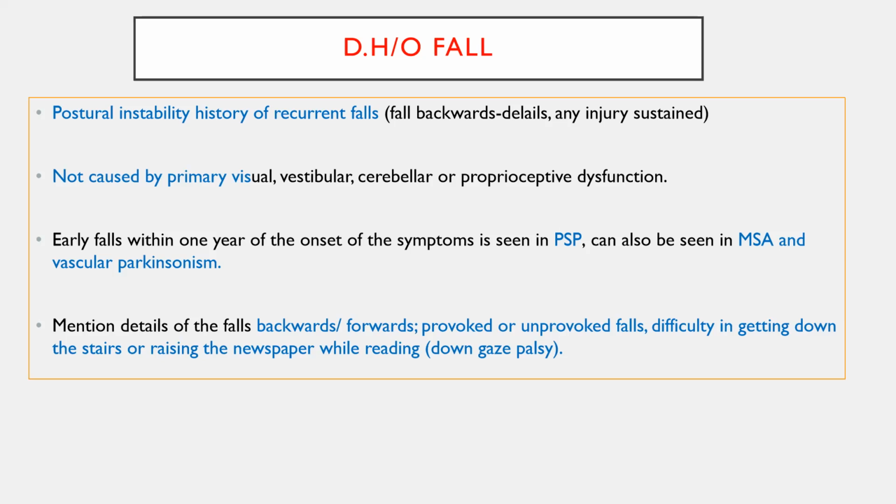Okay, so down gaze palsy also you need to ask. Down gaze will be needed whenever reading the newspaper or having food. So the patient will turn the head to see the object, or turn the head completely to take the food. These are a few of the histories given by the patient. Down gaze palsy should be asked as a part of the diagnosis of progressive supranuclear palsy, secondary to postural instability. Okay.